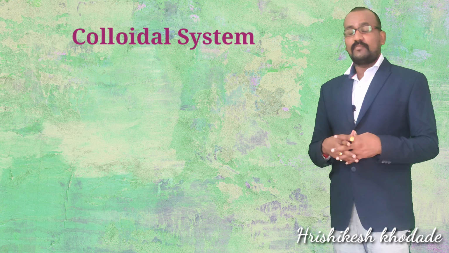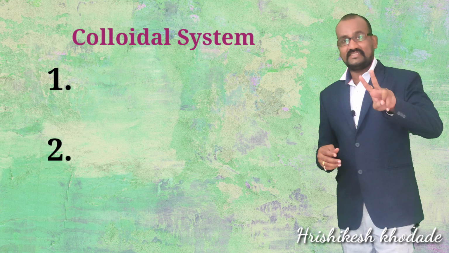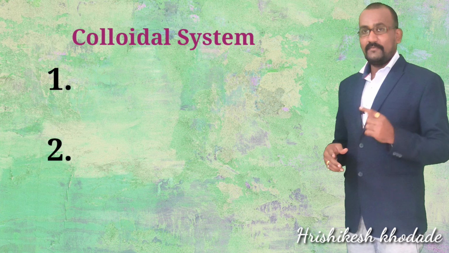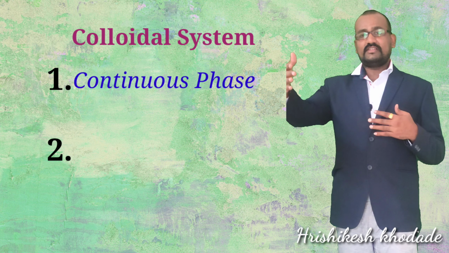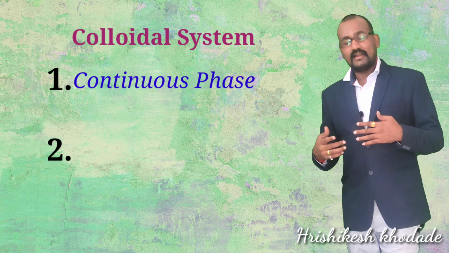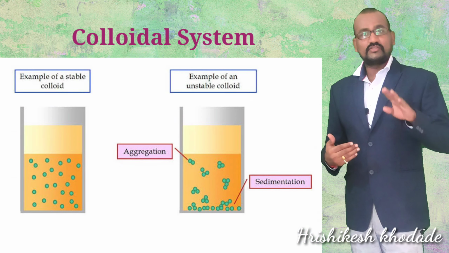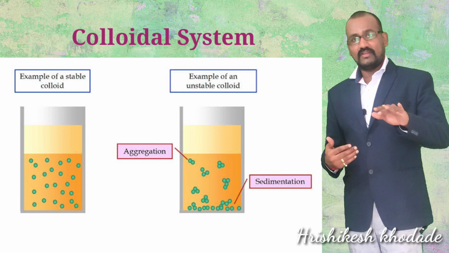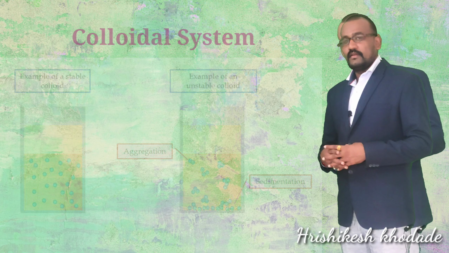So let's get back to the colloidal system, where you can find two different phases. One is the continuous phase, where particles are continuously dispersing around the medium, and another is the discontinuous phase. You should remember the types given in this system, which is sufficient for TYBSc level.